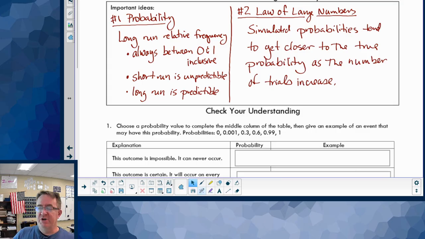The law of large numbers says simulated probabilities tend to get closer to the true probability as the number of trials increases. In other words, the more you do something, the closer to that true probability you're going to hit. So the best way to figure out the true probability is to have lots and lots of trials. You can't look at short-term games.